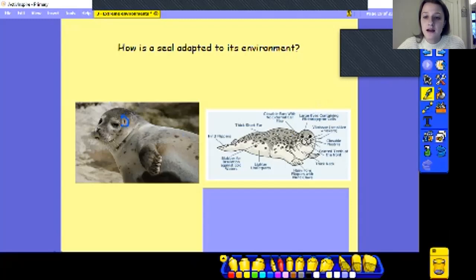So that's really useful when it goes underwater because it stops water getting in its ears. And it's got really large eyes that contain a certain special type of cell that help it to see, probably underwater as well. It's got really sensitive whiskers so that it knows when predators are coming towards it, but it can also sense its prey that it wants to catch. And it's got closable nostrils like its ears, because that will help keep the water out. Its teeth are really, really pointy at the front. So if you've ever seen one open its mouth on a video, you'll know that it has really pointy teeth, and that'll help it catch its prey and also eat it. And it's got a really thick neck.